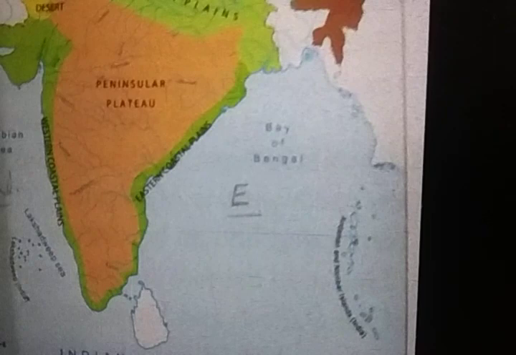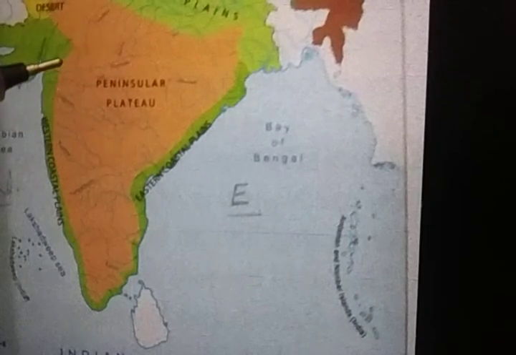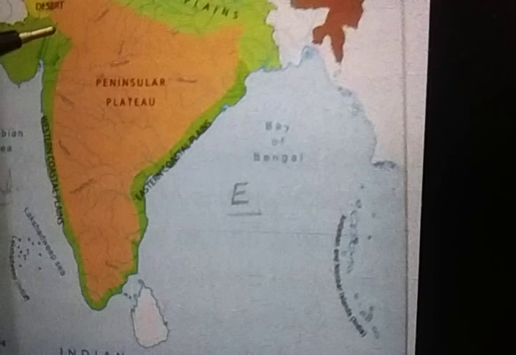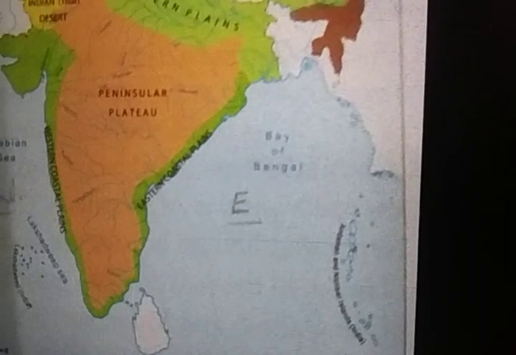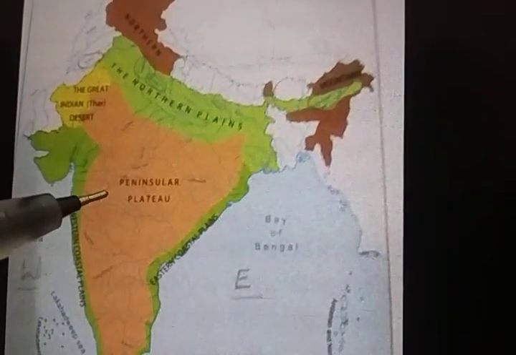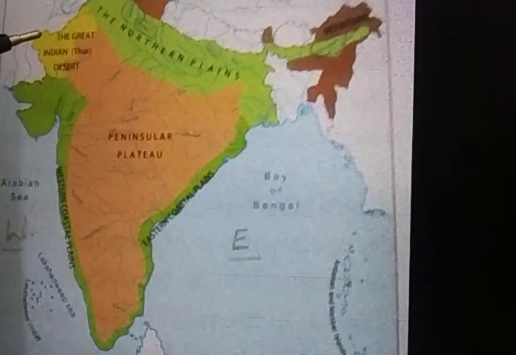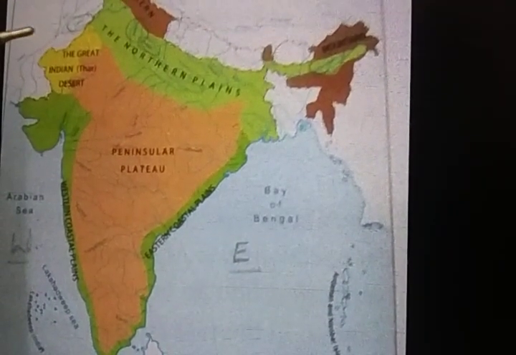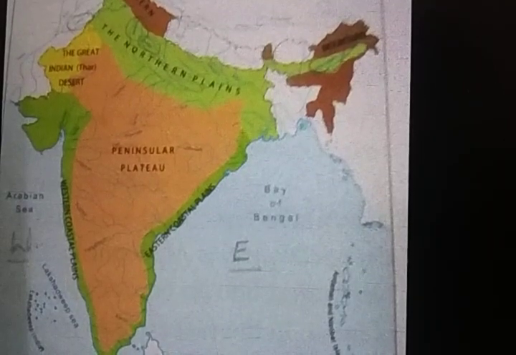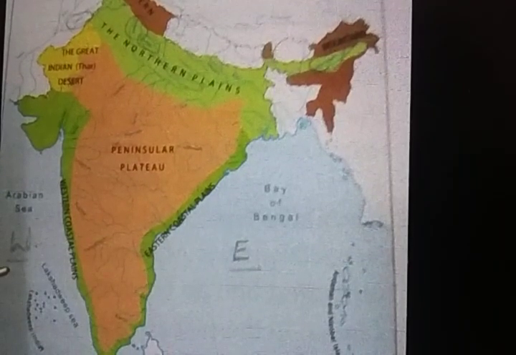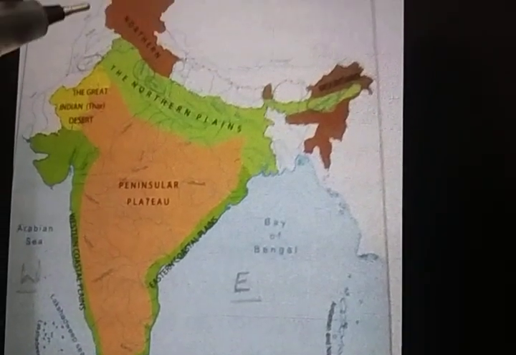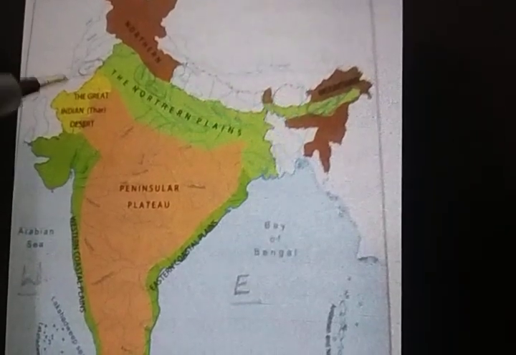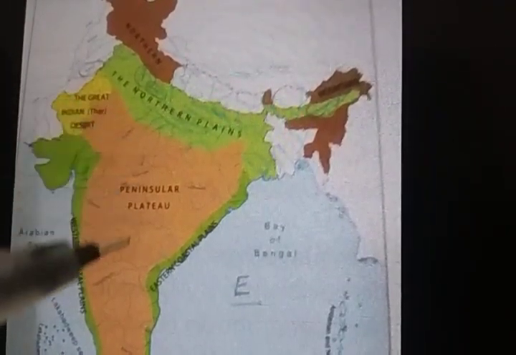Now how many things have you learned today? You have learned the physical divisions of India. How many divisions are there? There are 6 divisions. So we have covered the northern mountains, the northern plains, the peninsular plateau, the desert of India, the great Indian desert. Then we have the coastal plains and the islands of India. Understood? So you have to remember that, take a map and draw all the physical divisions there, name them, color them like how it is given in the map.